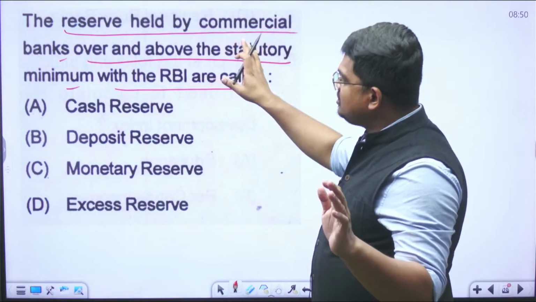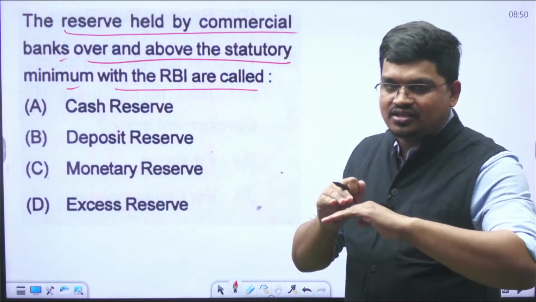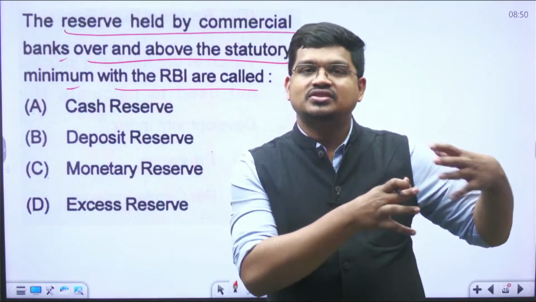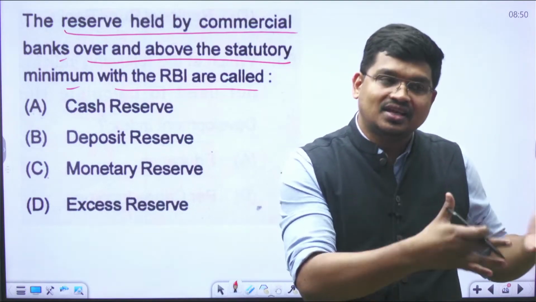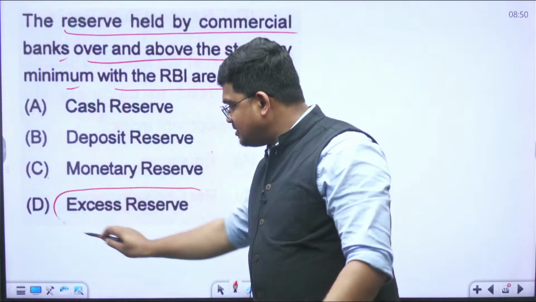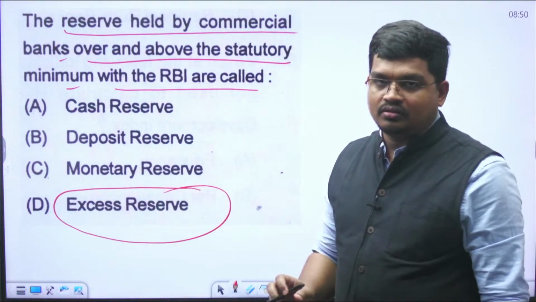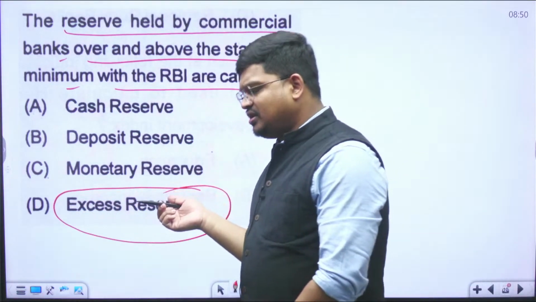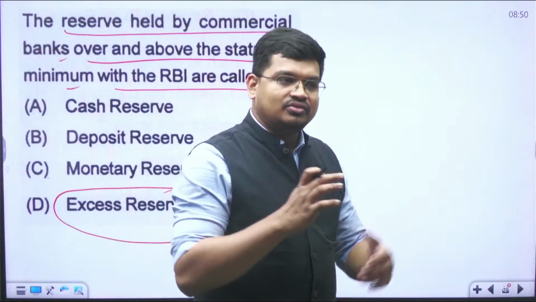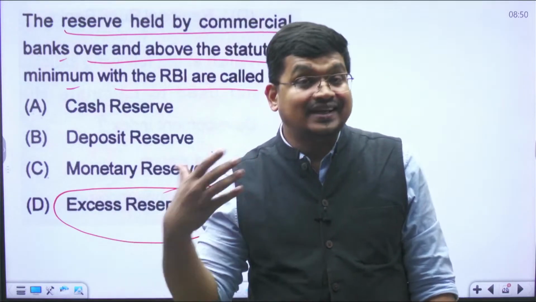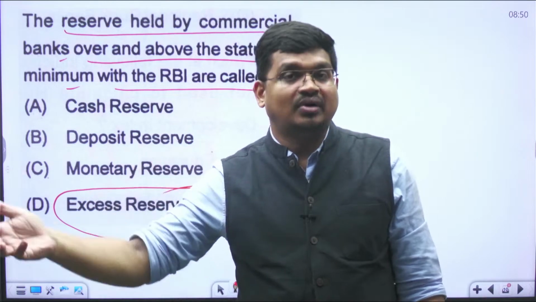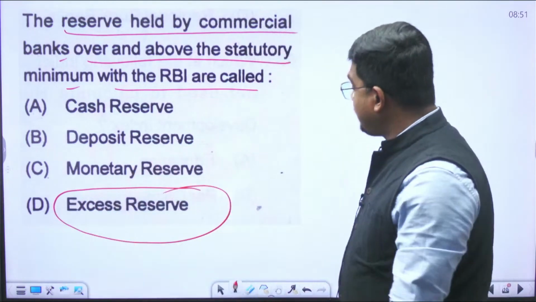The question is, if any such reserve is over and above the minimum reserve, above the SLR requirement and CRR requirement, we call it the excess reserve. This scenario is very rare, because banks always want to keep money with themselves so that they can engage in credit facilities. More and more credit they can extend to the market or to the consumer.